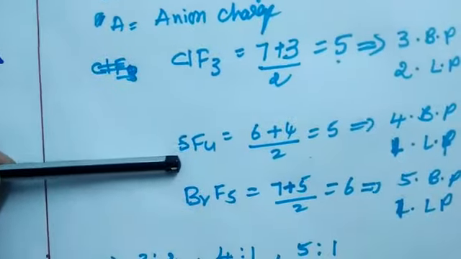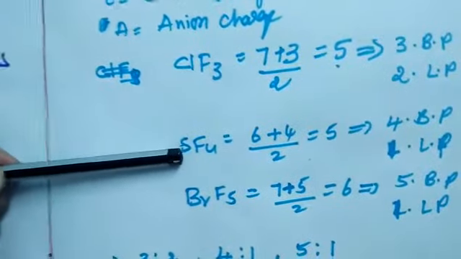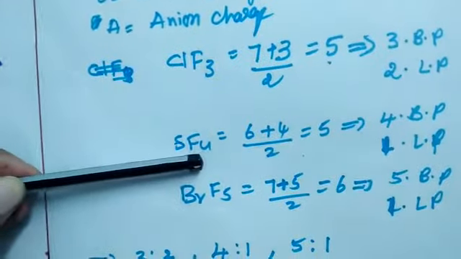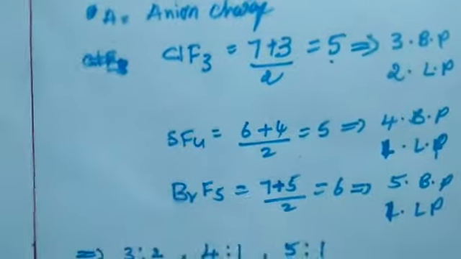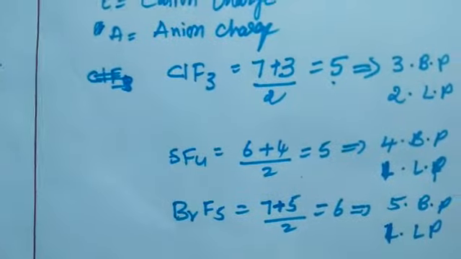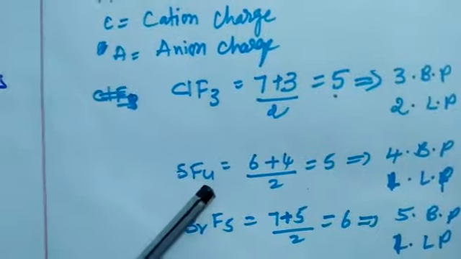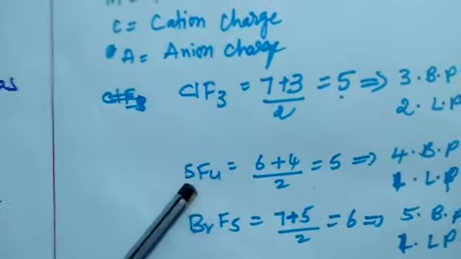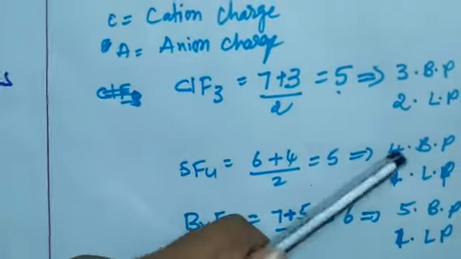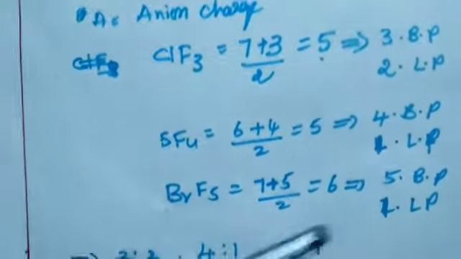Similarly, SF4. Sulfur is in the 6th group and the number of fluorine atoms is 4, so 6 plus 4 is equal to 10. 10 by 2 is equal to 5. Among the 5, 4 fluorine atoms are attached to sulfur, so there are 4 bonded pairs of electrons and 1 lone pair of electrons.